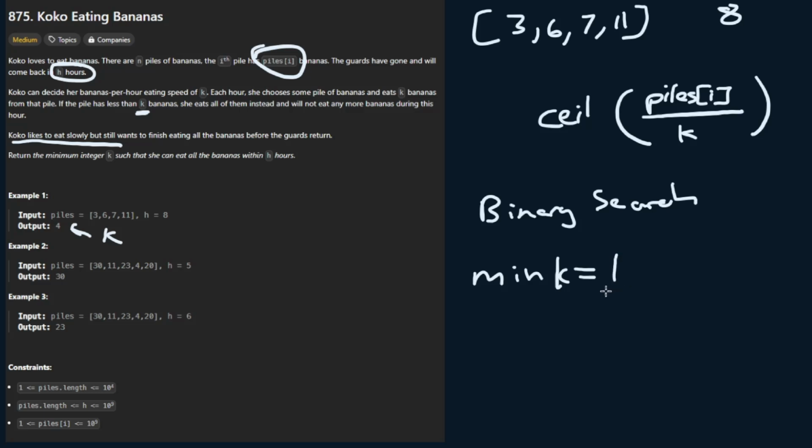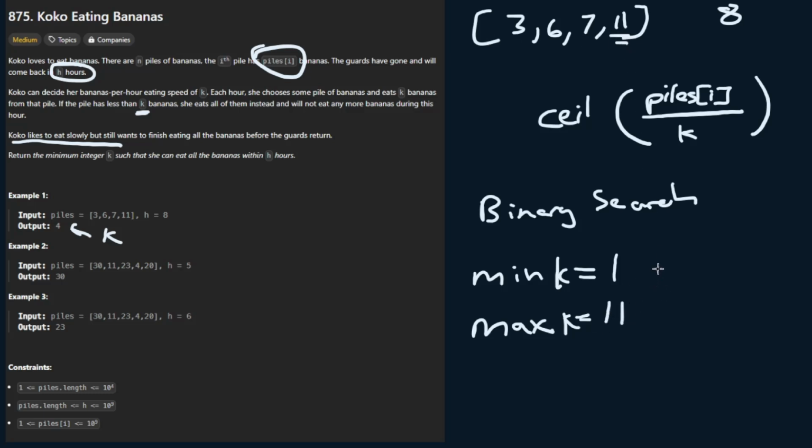After solving the problem we know this is actually not possible, but before starting to solve this, in the brute force solution, we had to try out 1. So our minimum eating speed for any problem will always be 1, and our maximum eating speed, which is very important to note, is going to be the maximum value found in the array, which in this case is 11.